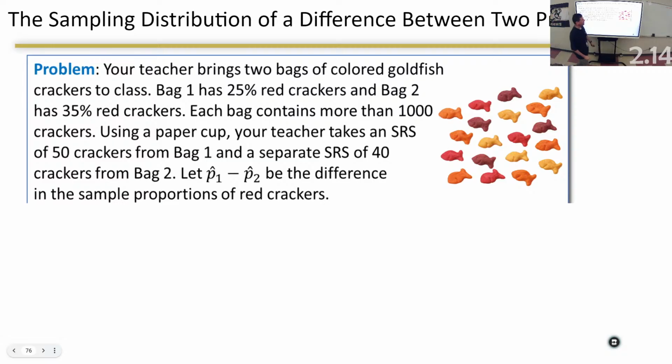So I'm going to stop right now and write down some stuff that they're giving me. Bag 1 has 25%. P sub 1 equals 0.25. And N sub 1 is equal to 40.